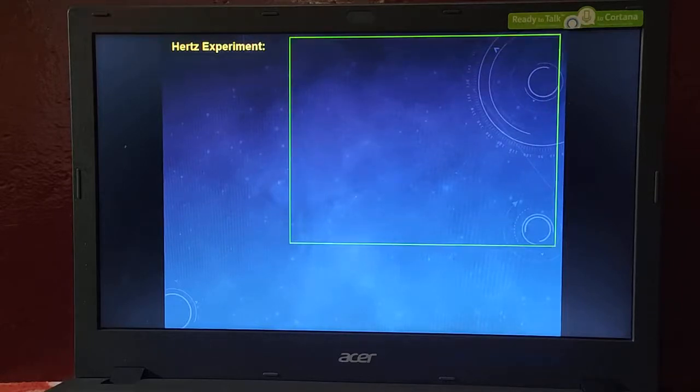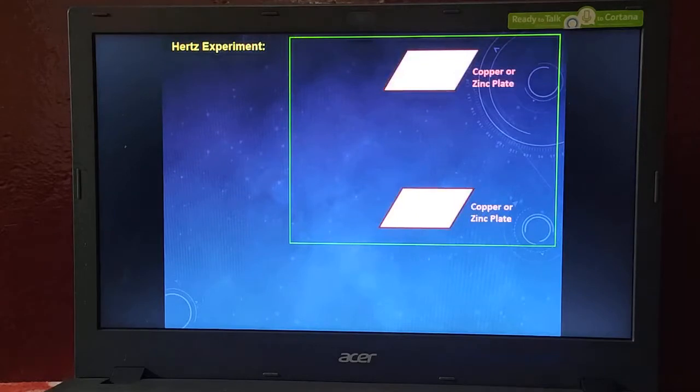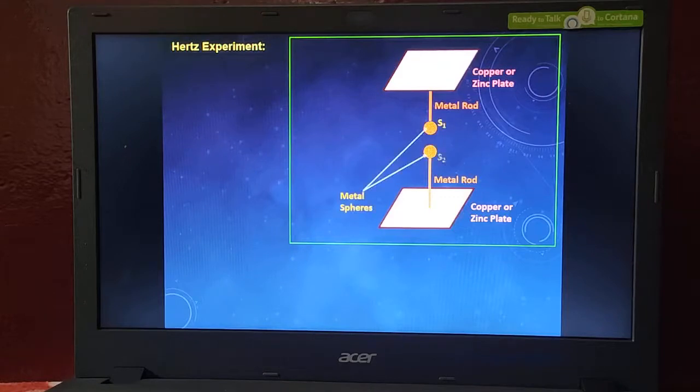This is the construction part of the Hertz experiment. These two are copper or zinc plates, kept parallel to each other at a distance of 60 centimeters. They are connected to a metal rod and a ball, or metal sphere. The metal rod is connected to the copper or zinc plate.